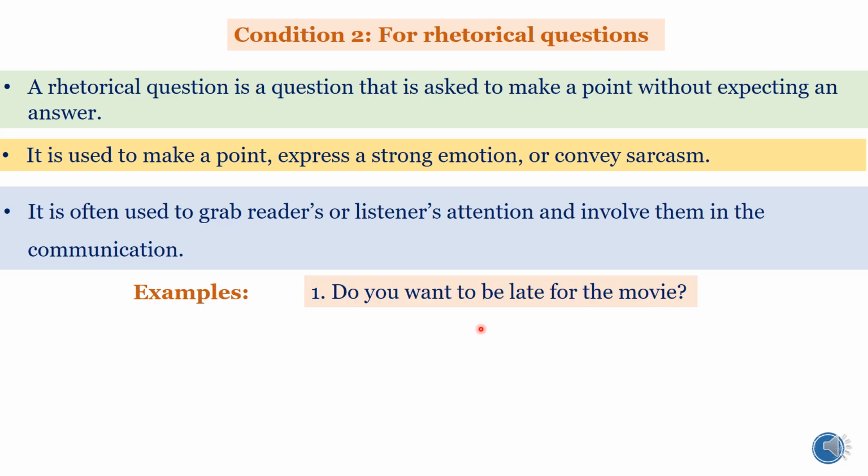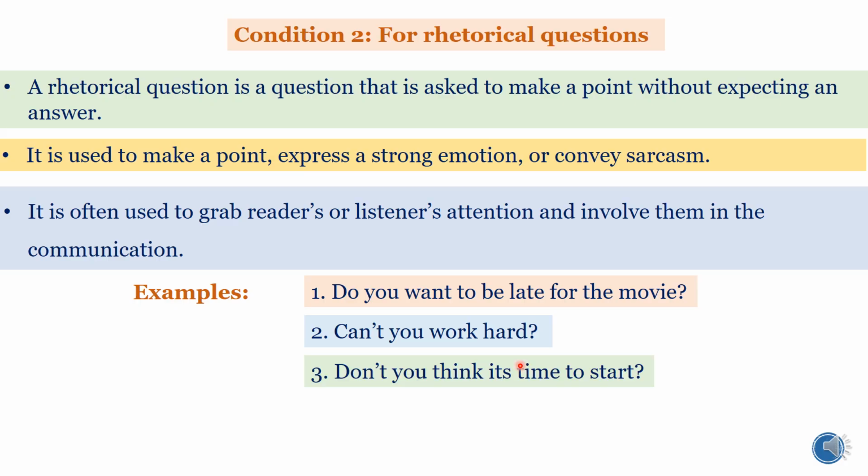Examples: do you want to be late for the movie? See, this is a rhetorical question. It doesn't require an answer. You're trying to express your point with, do you want to be late for the movie? Next, can't you work hard? See, this is also a rhetorical question which doesn't require an answer.